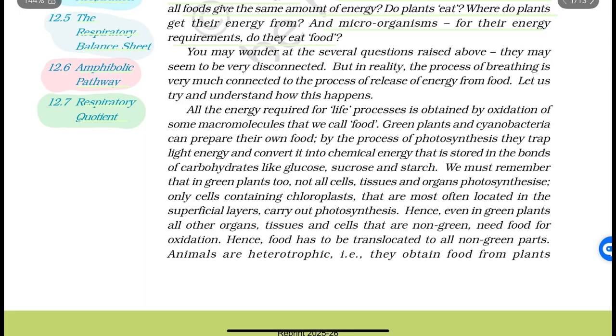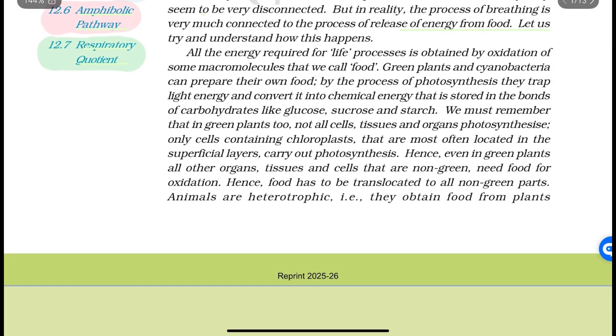You may wonder at the several questions raised above. They may seem to be very disconnected, but in reality the process of breathing is very much connected to the process of release of energy from food. Let us try and understand how this happens. All the energy required for life processes is obtained by oxidation of some macromolecule that we call food.